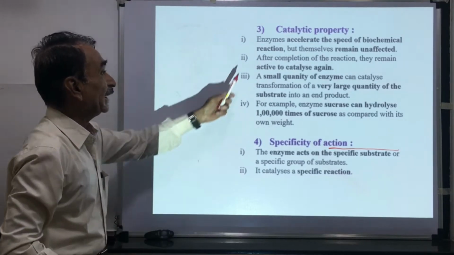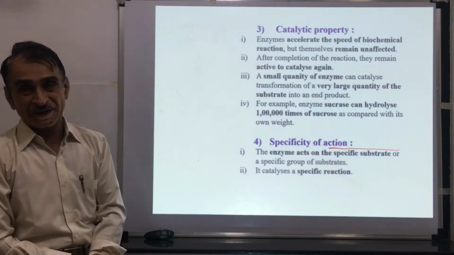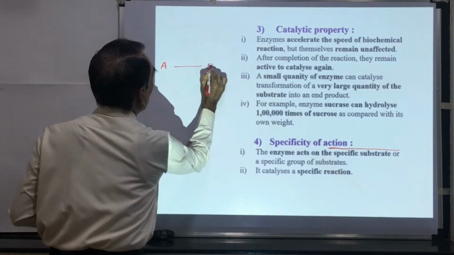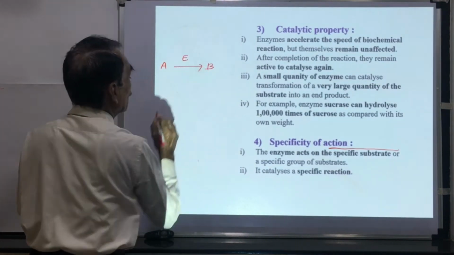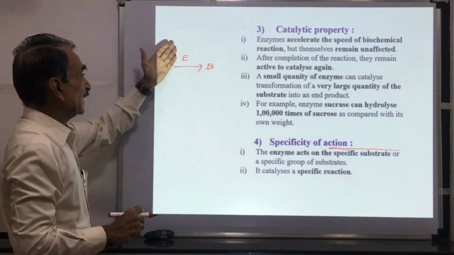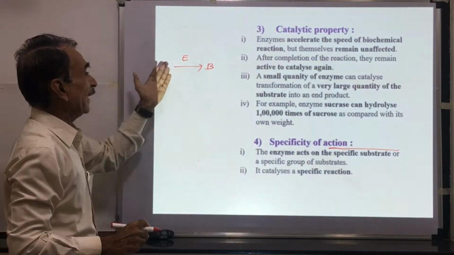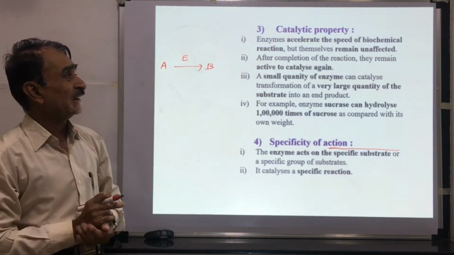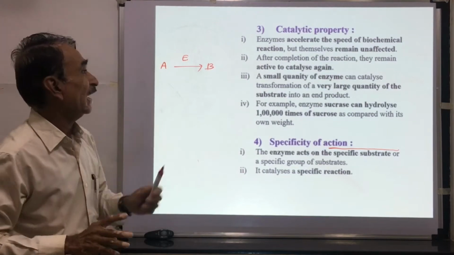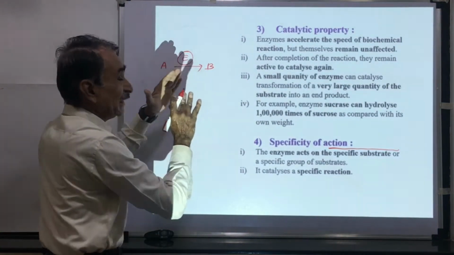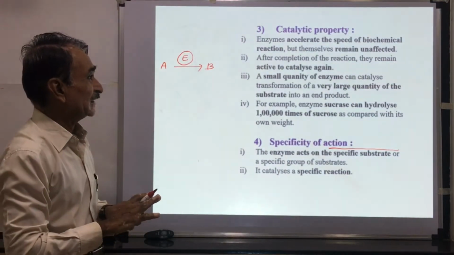Enzymes accelerate or increase the speed of biochemical reactions. Just now I told you that A is converted into B in the presence of this enzyme. This enzyme increases the rate of conversion of A into B, which means it accelerates the speed of biochemical reactions, but the enzymes themselves remain unaffected. After the reaction, there is no effect on the enzyme.